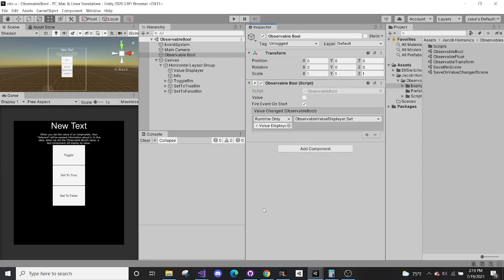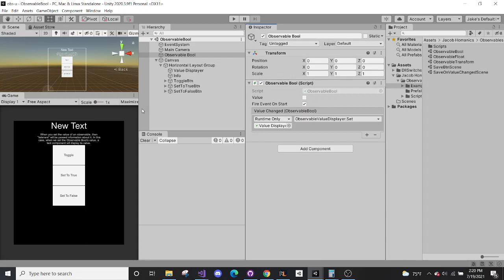All pertaining to the value that is within their class name. You can extend this to whatever class you would like. You can use custom classes, you can use mono behaviors, you can use virtually anything. Preferably it would need to be serialized. Otherwise you're not going to get as rich of an experience within the Unity editor. However, the functionality will still work.